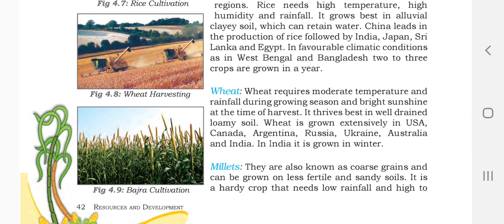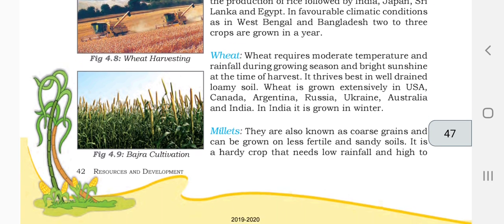Then wheat, meaning gehu, requires moderate temperature and rainfall during growing seasons and bright sunshine at the time of harvest. It thrives best in well drained loamy soil. Wheat is grown extensively in USA, Canada, Argentina, Russia, Ukraine, Australia, and India. In India, wheat is grown in the winter.